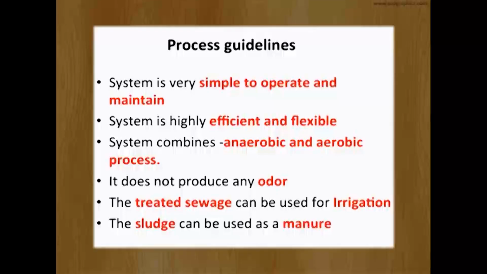Process guideline. Now the treatment process: the system must be simple to operate and maintain. It will be effective and flexible as well. That may include biological, aerobic and anaerobic treatment. It will not produce any odor as well. After treatment, the treated sewage can be used for irrigation as well. Sludge can be used as manure.